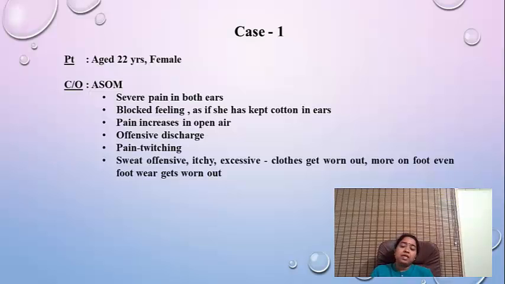And pain increases in open air. There is offensive discharge from the ears. Pain is twitching. And sweat is very offensive, itchy and excessive. Clothes get worn out, more on the foot, even the footwear gets worn out. So this sweat was so severe for her, so excessive that even her clothes used to get torn.